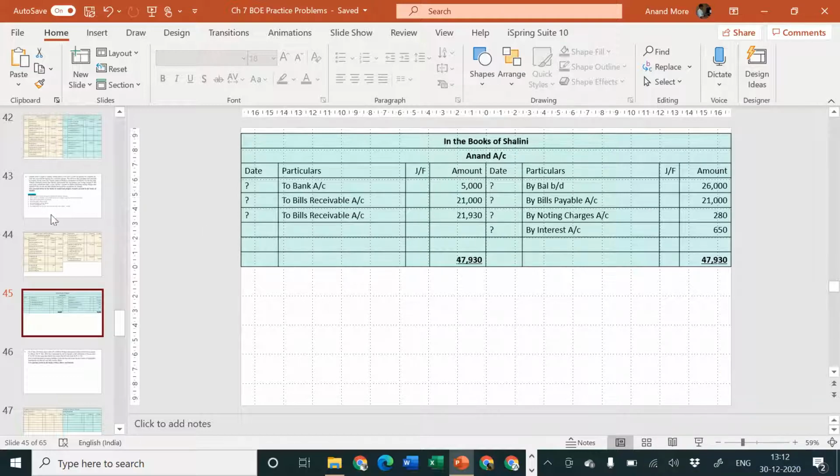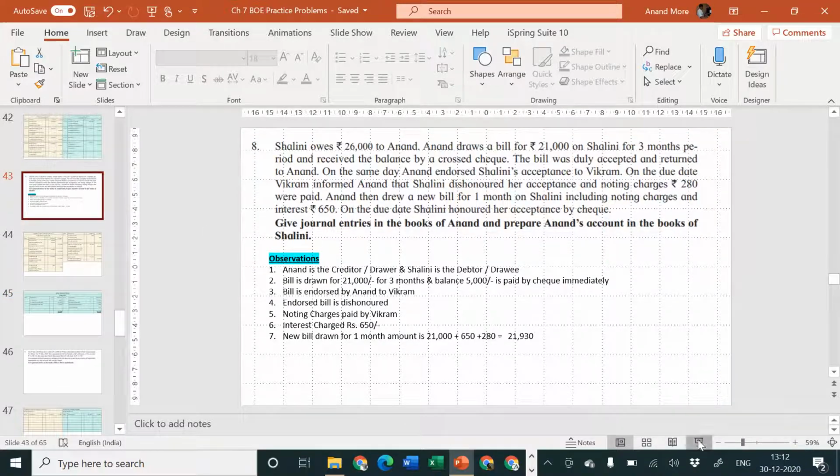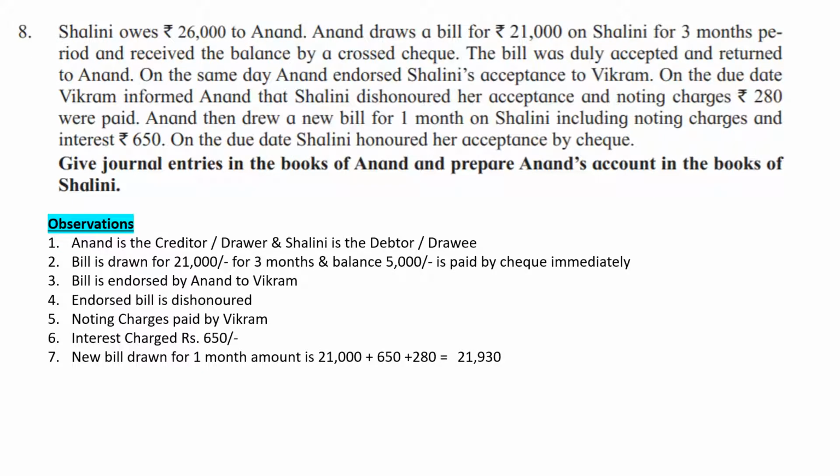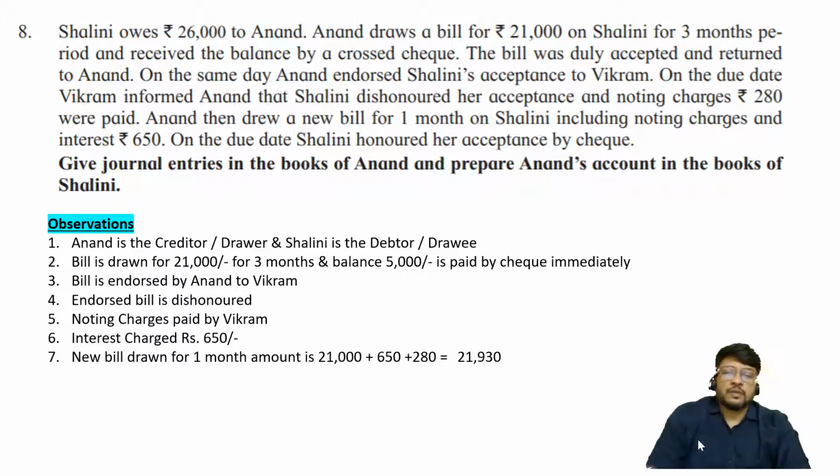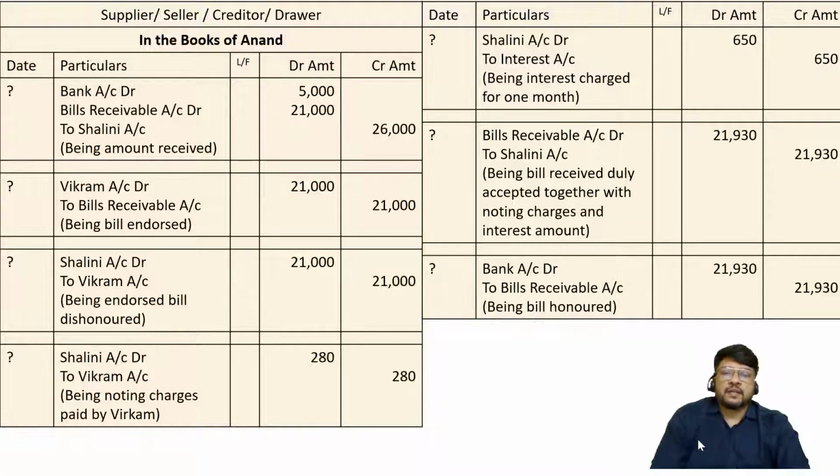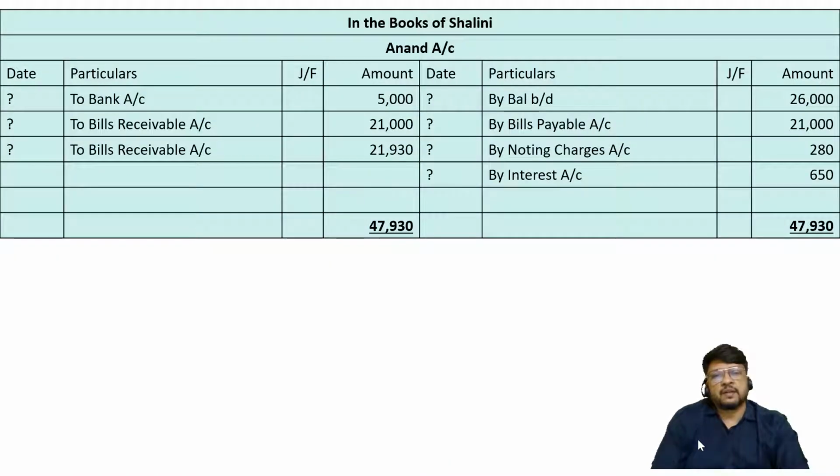For the purpose of your convenience, I am showing all these different slides separately. Whatever is pending, please write it down by pausing the video and thereafter resume the video. First slide in which observations are written. Observations are only for you and me, not for examination. Second slide in which we are considering the journal of Anand, and the third slide in which we are considering the ledger of Shalini in which Anand's account is prepared.